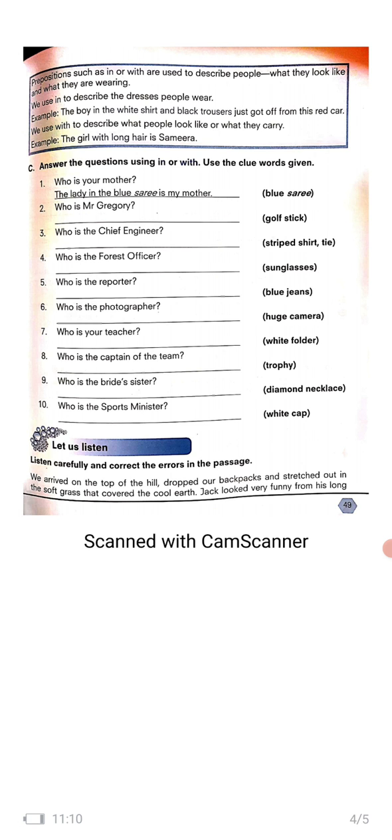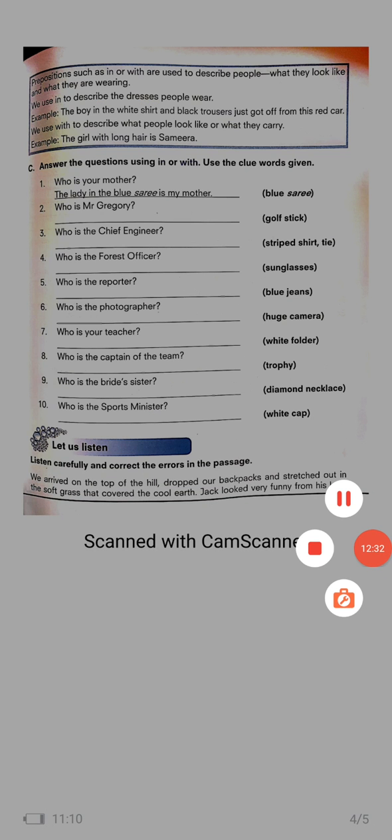Now the next exercise is: answer the questions using in or with. Use the clue words given. So let us solve this exercise.